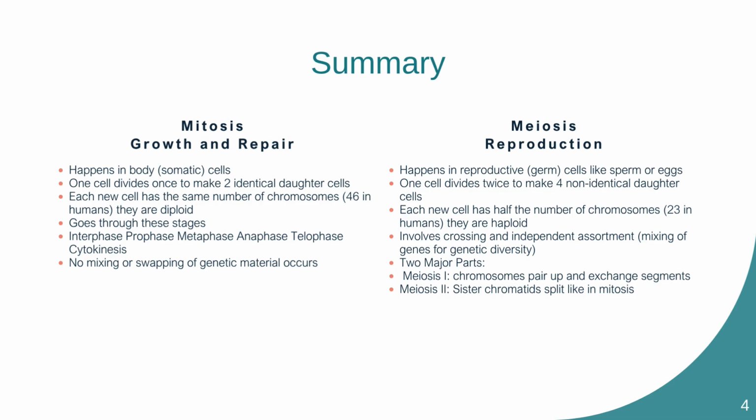On the other hand, meiosis is for reproduction. Happens in reproductive, germ, cells like sperm or eggs. One cell divides twice to make four non-identical daughter cells. Each new cell has half the number of chromosomes, 23 in humans. They are haploid. Involves crossing over and independent assortment, mixing of genes for genetic diversity. Two major parts. Meiosis I: chromosomes pair up and exchange segments. Meiosis II: sister chromatids split like in mitosis.